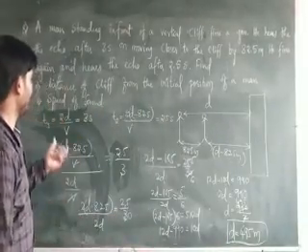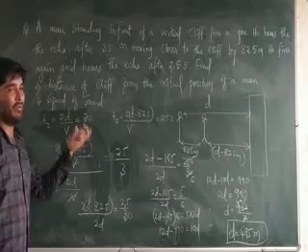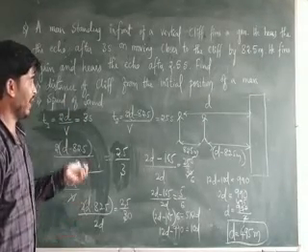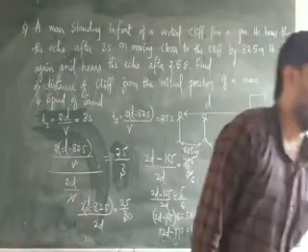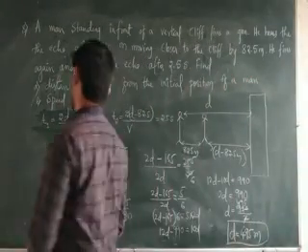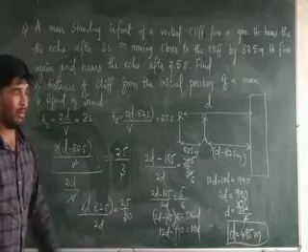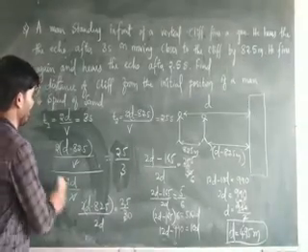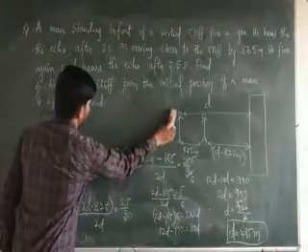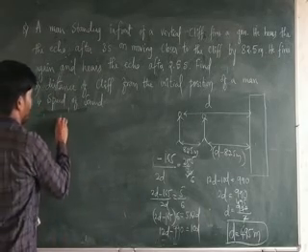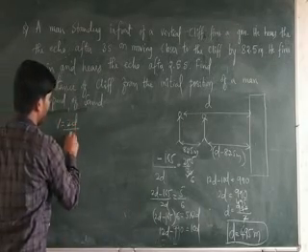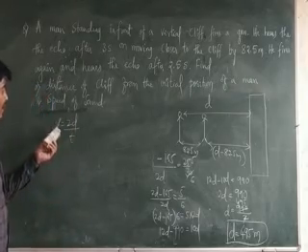And what is the second one? The speed of sound. We can easily find the speed of sound by using the relation v is equal to 2d by t. What distance did we get just now? d is equal to 495 meters. So by using the relation v is equal to 2d by t, we can easily find the speed.